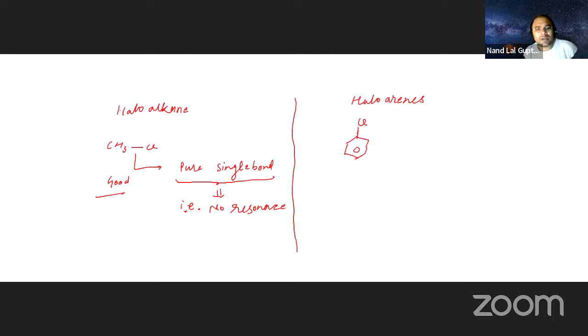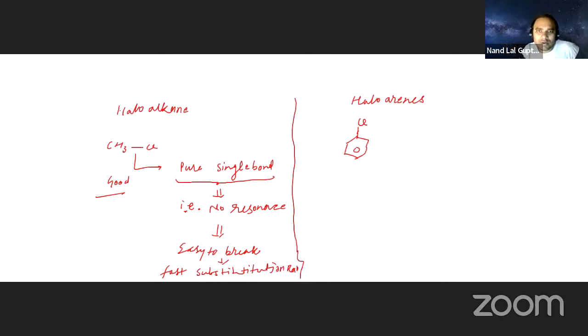And a pure single bond is easy to break. Easy to break means a fast substitution reaction. Fast substitution means a replacement reaction. I am telling you this at the very beginning only.